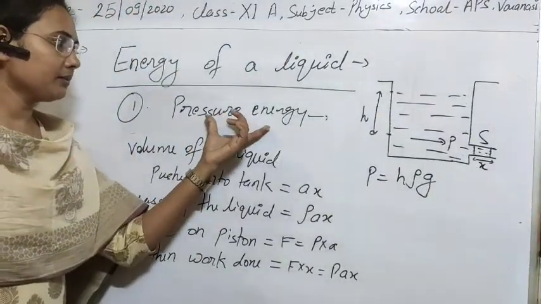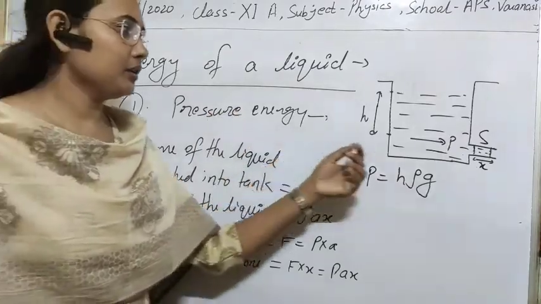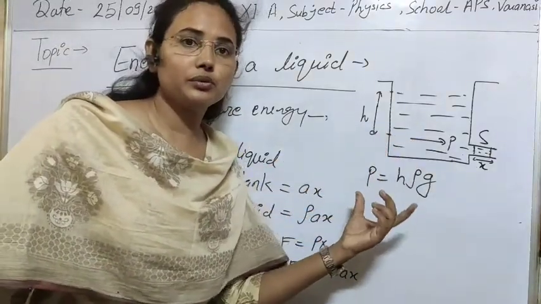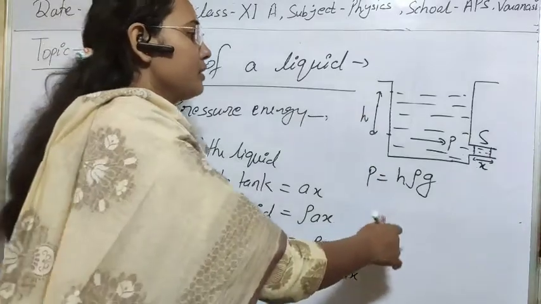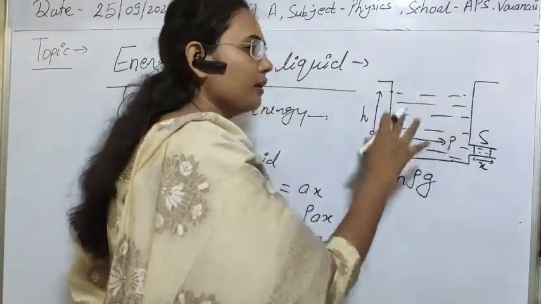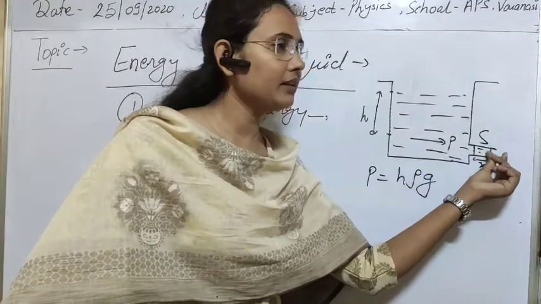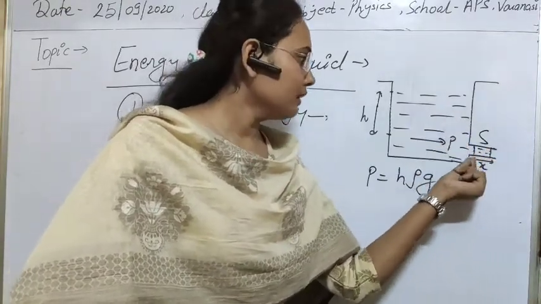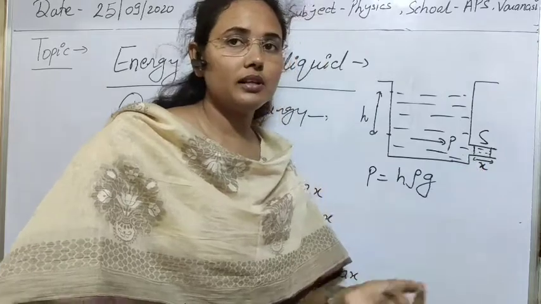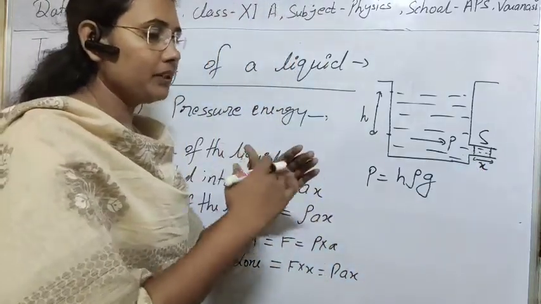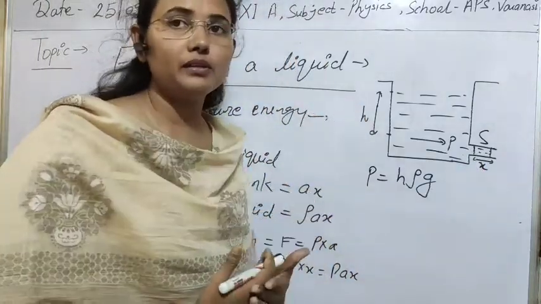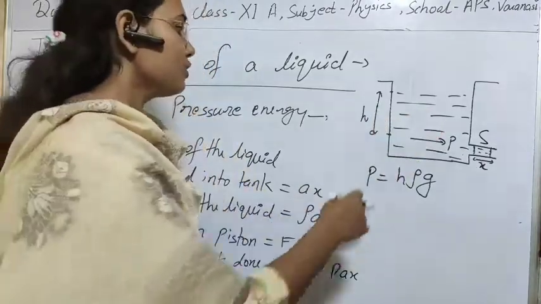So let's see what will be the pressure energy. As I told you, it will arise due to the pressure of the fluid. Suppose that if you want to calculate that pressure, then there is a tank associated with this vessel, and we attached a piston here. So what will be the pressure applied to that piston due to this pressure? Okay. So let's see that.